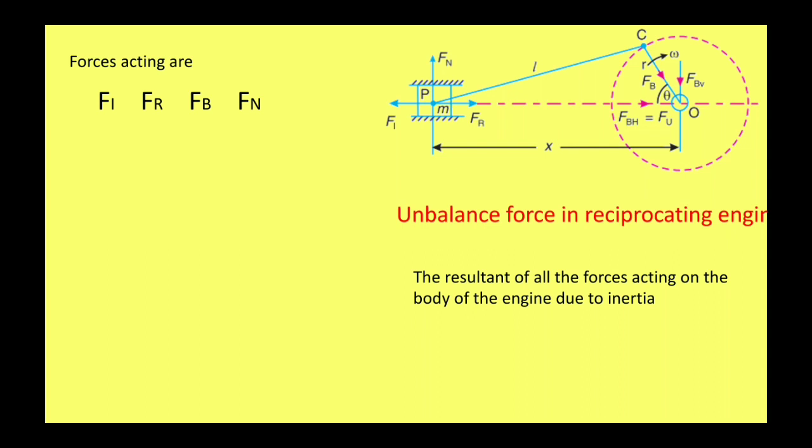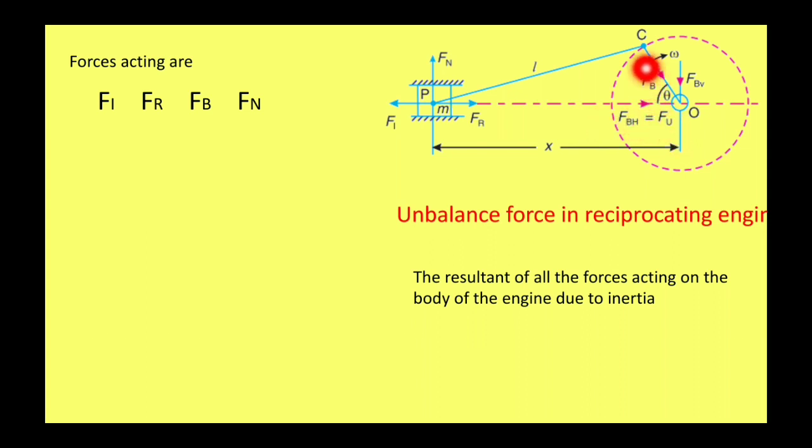Fr is the force required to accelerate the mass. Fi is the inertia force due to reciprocating parts, whereas Fn and Fb are also acting on this mechanism. Fn is the normal force acting on the cylinder wall, whereas Fb is the force acting on the crankshaft bearing.